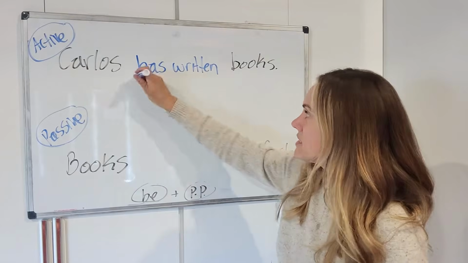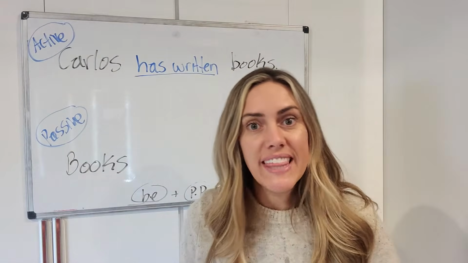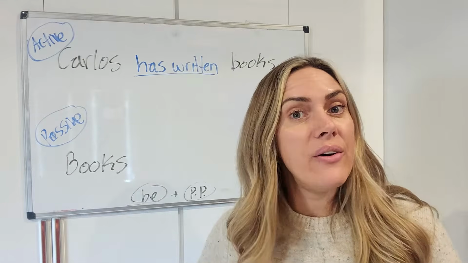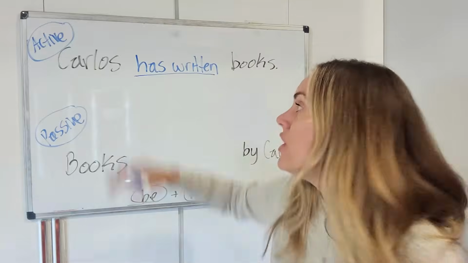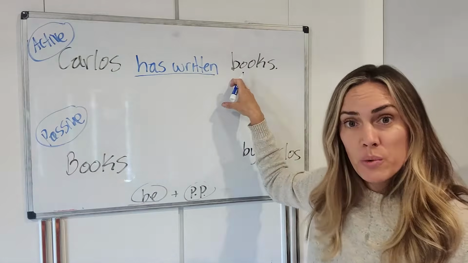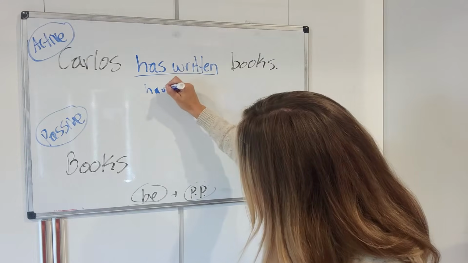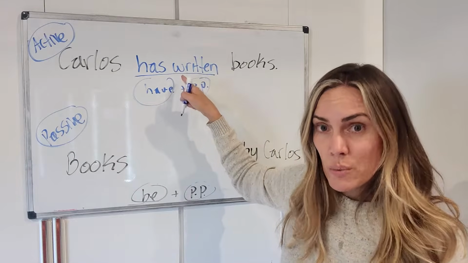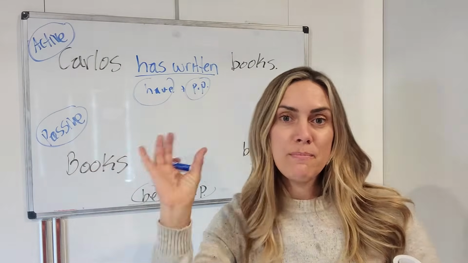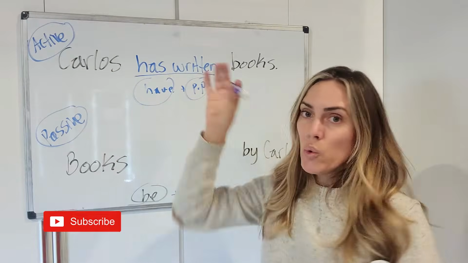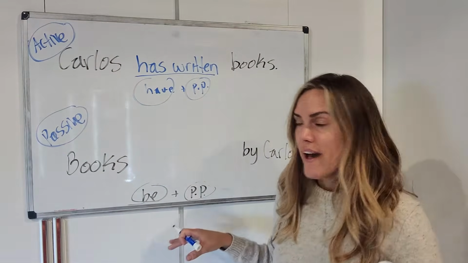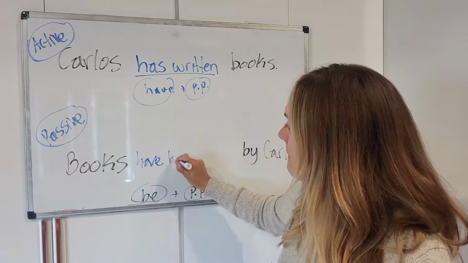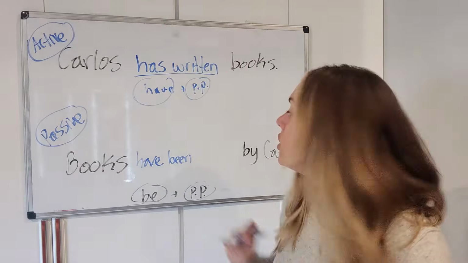Carlos has written books. He has written books. What form is that? That's the present perfect, right? When we want to say something started in the past, continues till now, or happened in the past and is important now. Carlos has written books. What do we need to make the present perfect? We need a form of have plus the past participle. That's what you need to make the present perfect. That's what we have here. But to make it passive, we need to combine the present perfect with the passive. How are we going to do that? Books have been written.